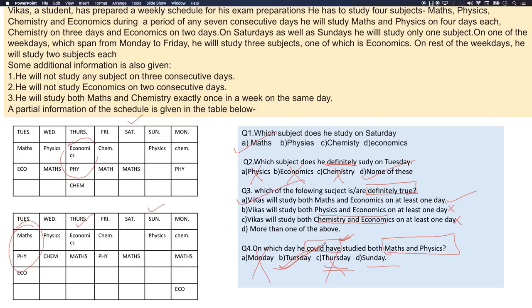Hope you have understood it. All you need to do is to arrange. What were the steps? How did we solve? First we arrange the various possibilities for maths, then for physics, and then for chemistry, and then we find the possibility for economics, and then we can solve all the questions.